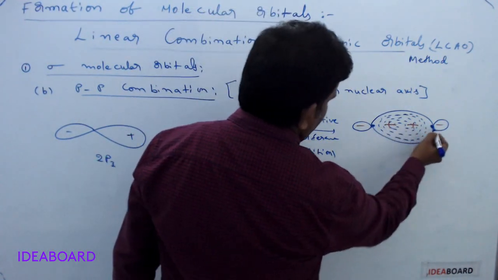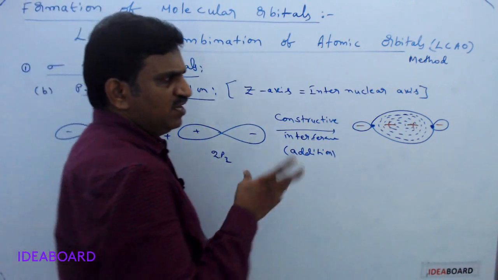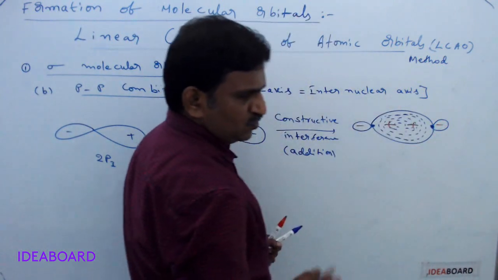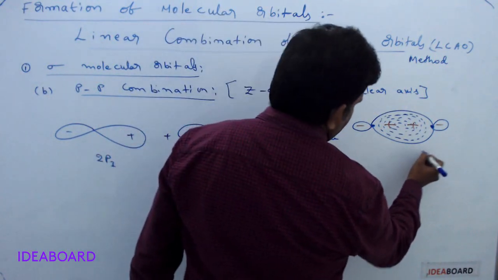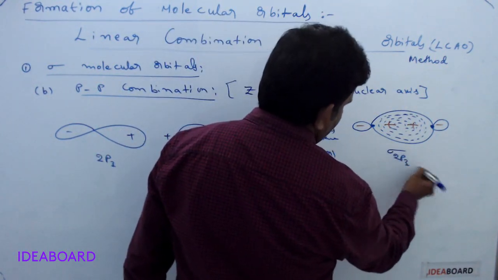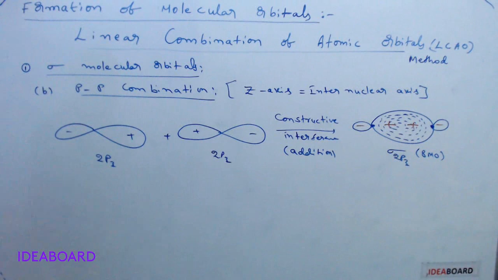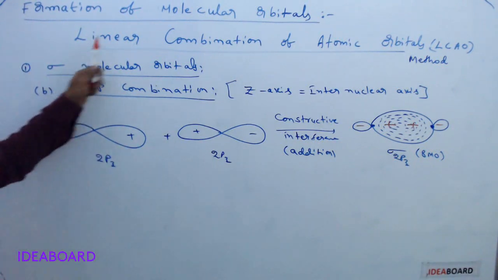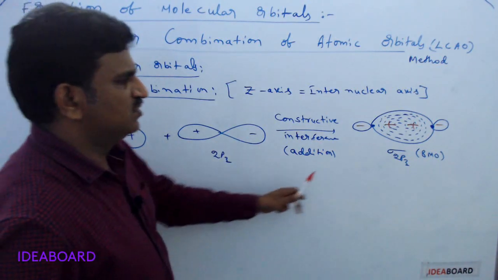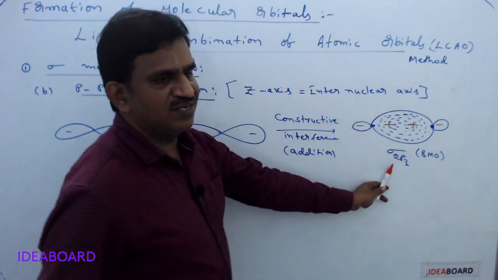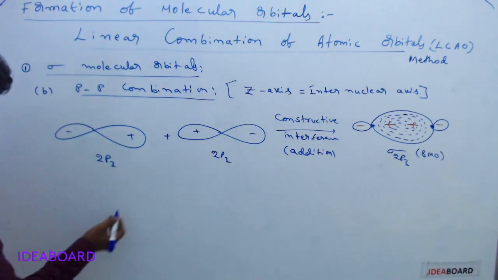And in between two nuclei there is no zero area, meaning the probability of finding an electron is maximum. So a nodal plane or node is present means here no. Here this is called sigma 2pz orbital, and this is also a bonding molecular orbital. So by the linear combination of 2pz 2pz atomic orbitals, by the addition of these two wave functions, we are getting a bonding molecular orbital indicated with sigma 2pz, and this is not having a nodal plane.